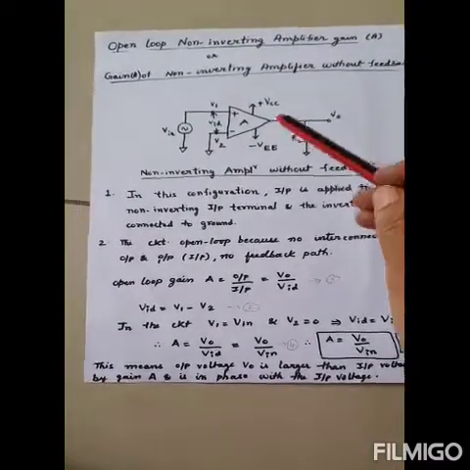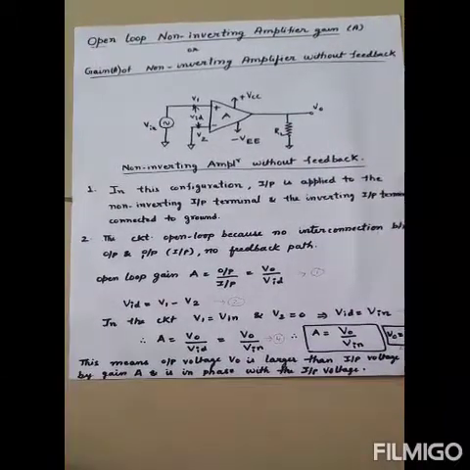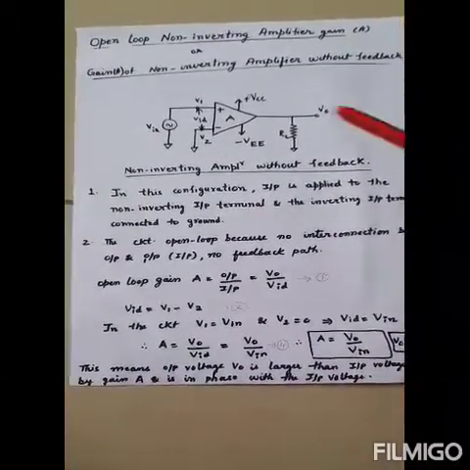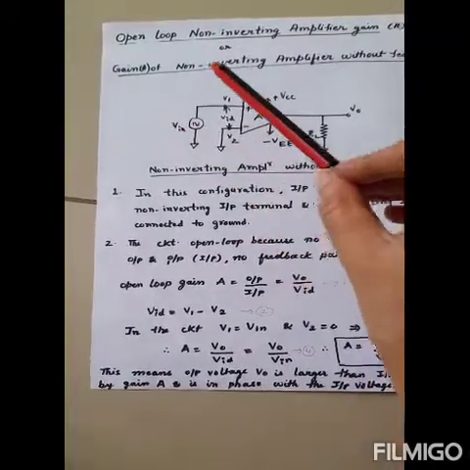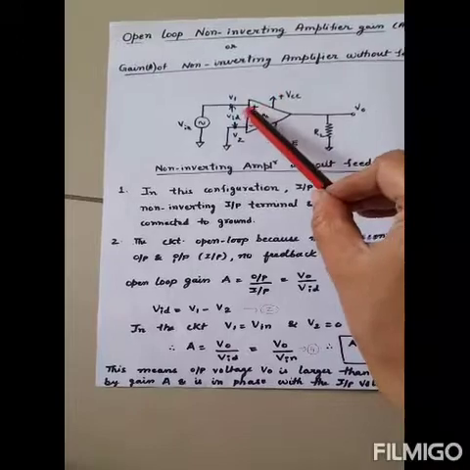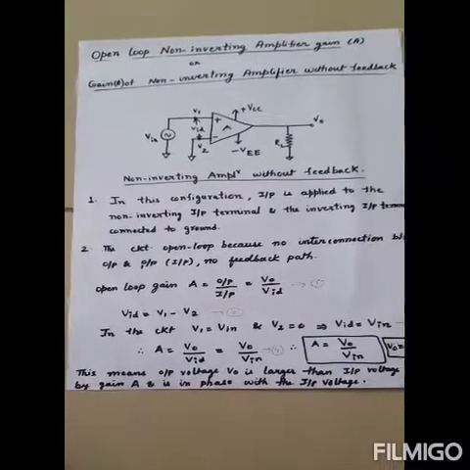Look at the circuit diagram. Why is the circuit known as a non-inverting amplifier? In this configuration, input is applied to the plus terminal of the op amp. Input Vin is applied to the plus terminal of the op amp, and the minus terminal, that is the inverting input terminal of the op amp, is grounded.